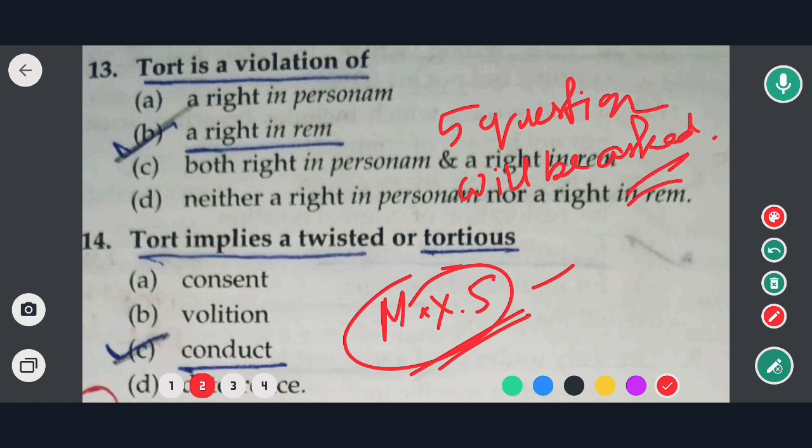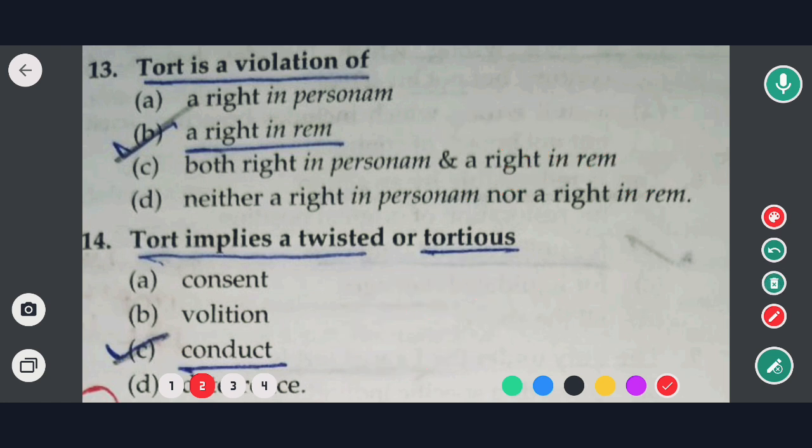So this is a very important part for our preparation. Okay, so without any further delay, let's start today's session. So the first question is: tort is a violation of what?